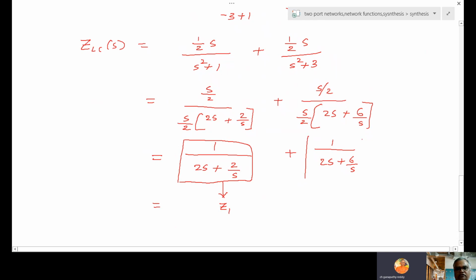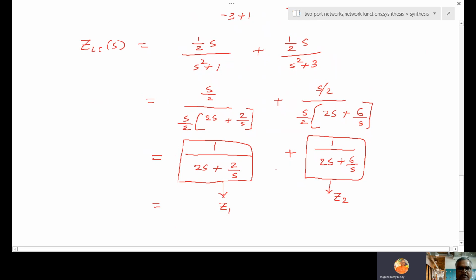What is this one? Z2. So this is one network Z2. This box is Z1. This box is Z2. How are Z1, Z2 connected? Plus. So Z1 network, Z2 network should be added.